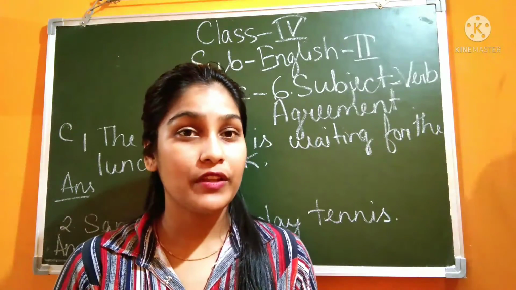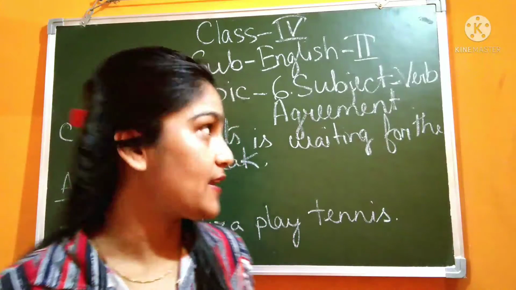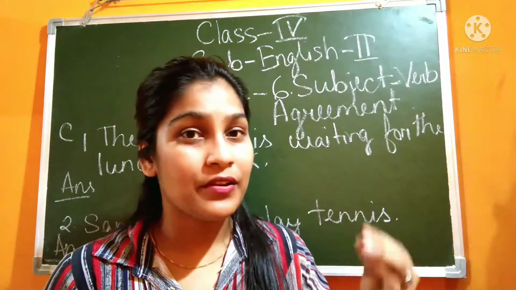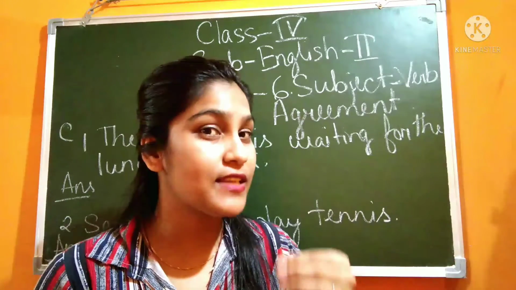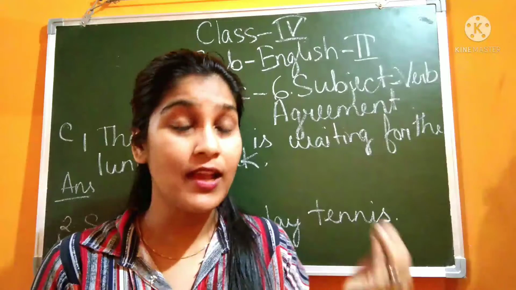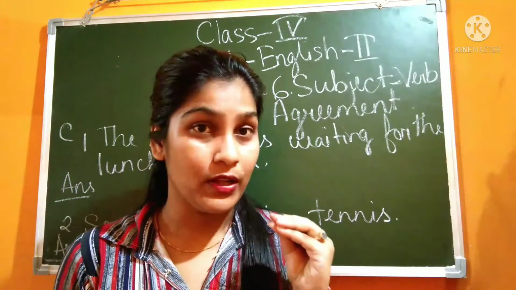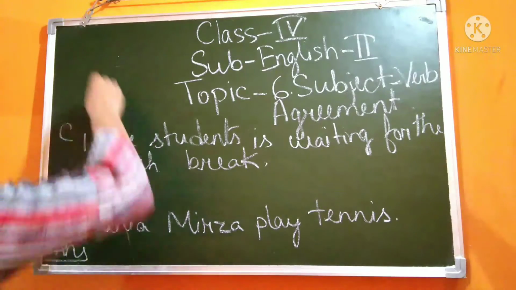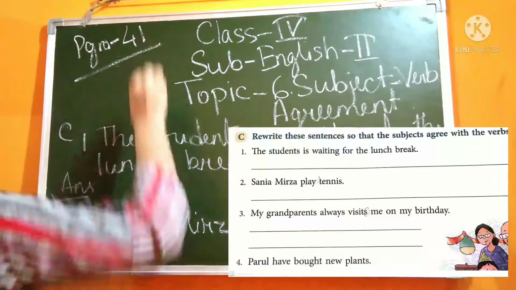We will start today with the remaining part of chapter number 6, that is subject verb agreement. That means the subject must agree with the verb. If it will be singular subject, the verb will also be singular. If there will be plural subject, the verb will also be plural. Right? So we will do now question number C, that is page number 41.